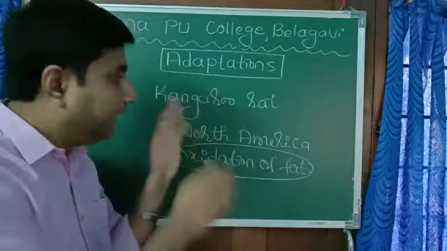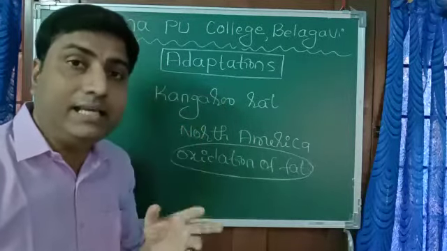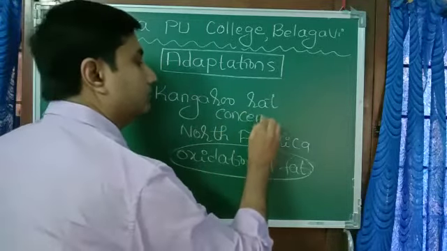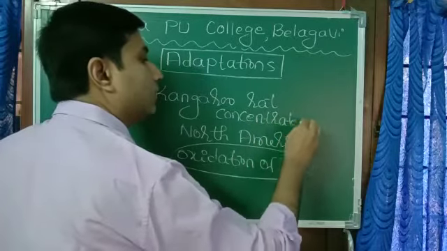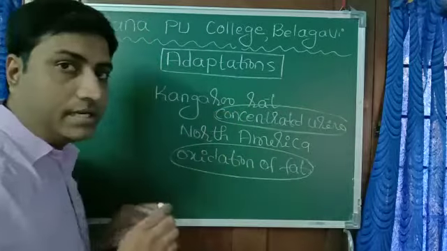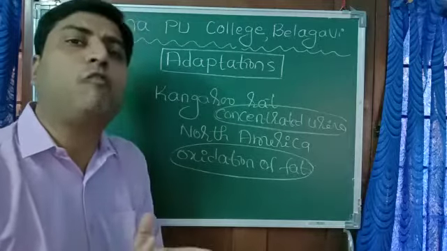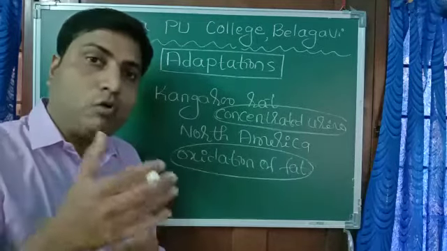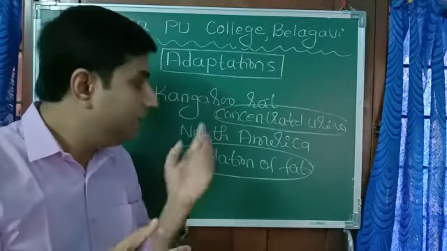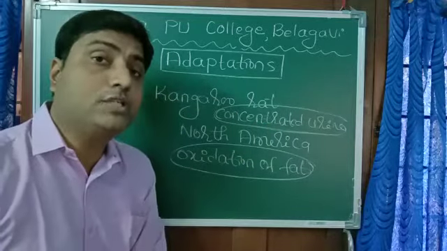And one more physiological adaptation in the same body is that they excrete concentrated urine. Concentrated urine means urine which is not diluted, or urine with little water in it. They want to conserve water, so they do not release excess water along with the urine. They just release concentrated urine. These two are excellent examples of physiological adaptation.